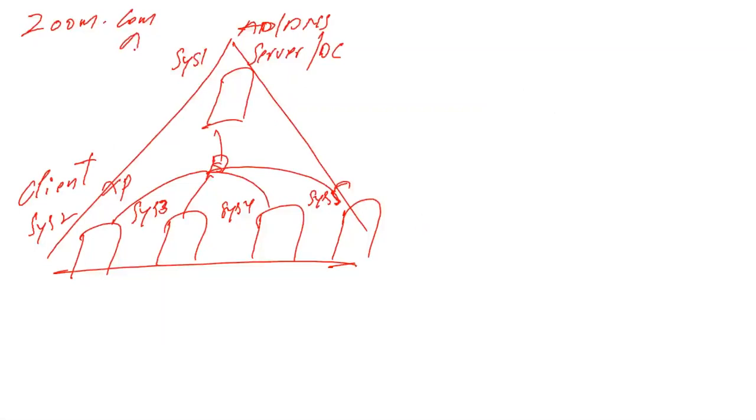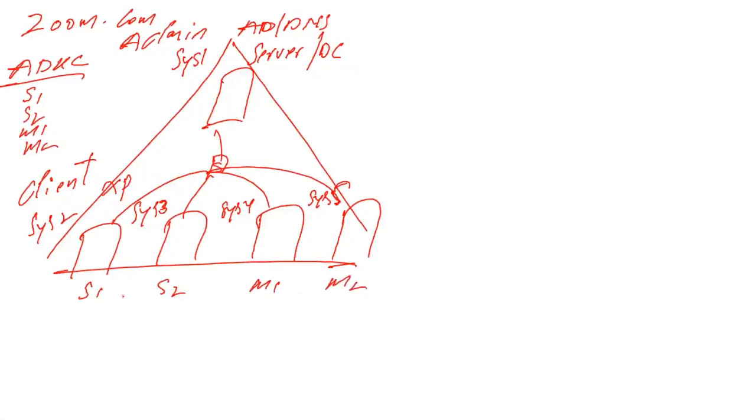And as administrator, to allow the user to log in to the client machines, in the server we have to create the user accounts by the help of the Active Directory Users and Computers console. So we're creating the user accounts here, for example S1, S2, M1, M2. These users can log into any client machine. Whenever the users log into these machines, the user gets a desktop and a profile, and this profile is created by your client operating system.